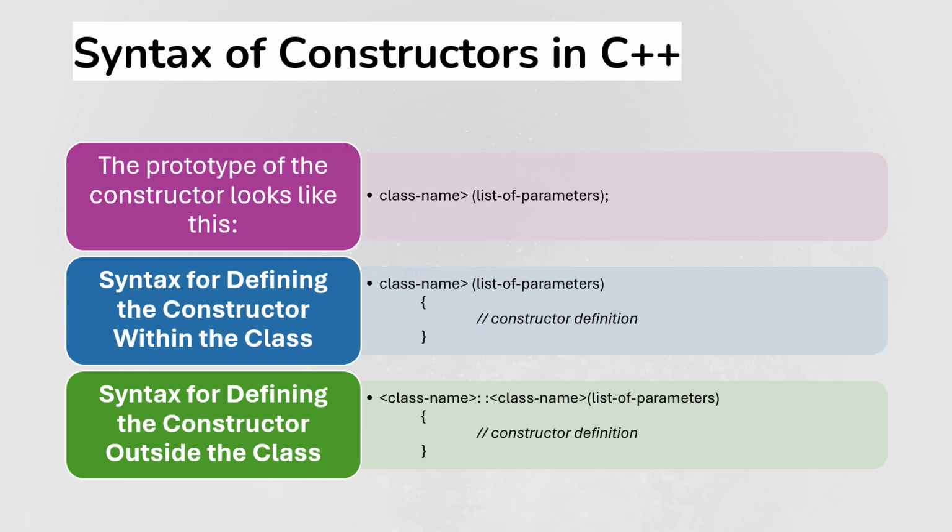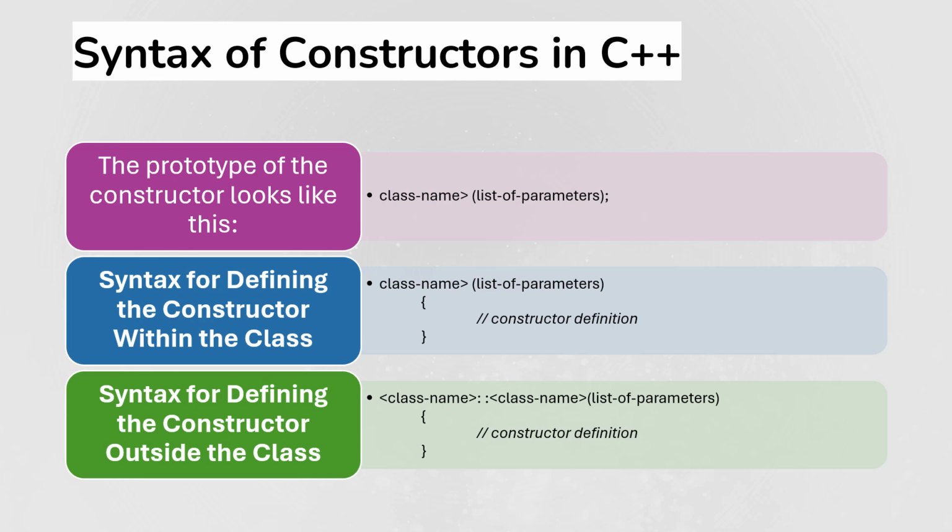Syntax of the constructor. Here are three types of constructor syntax. For the prototype, we give the class name and a list of parameters. Next, the syntax for defining the constructor within the class and outside the class. Within the class means we give the class name, parameters, and statements for the constructor definition.